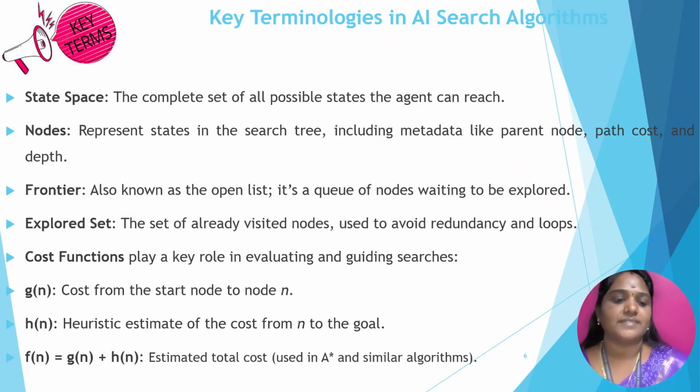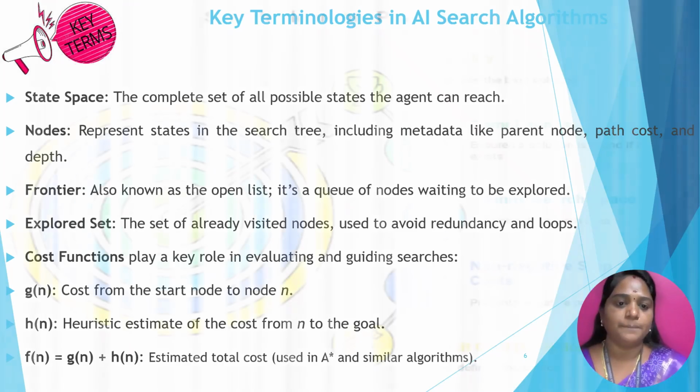Then cost functions. The cost functions play an important role in search algorithms. First you have to find the cost from the start node to node n. It is represented as g of n. Then what is h of n? The heuristic estimate of the cost from node n to the goal node. Finally we have to estimate the total cost. It is represented as f of n equals g of n plus h of n. This is the estimated total cost.